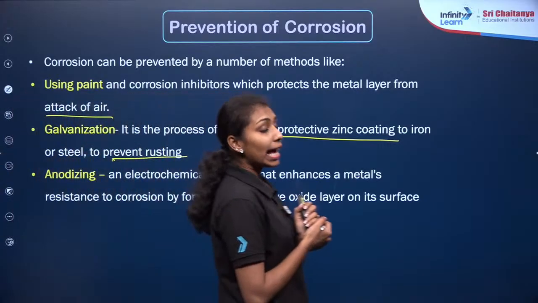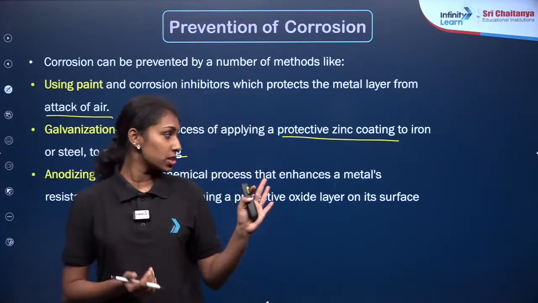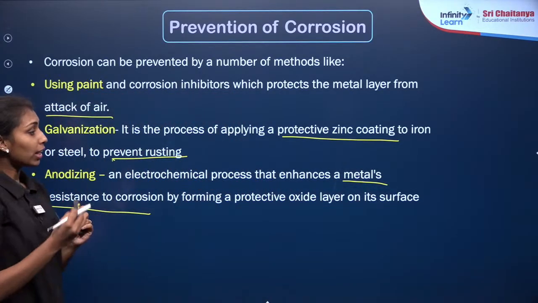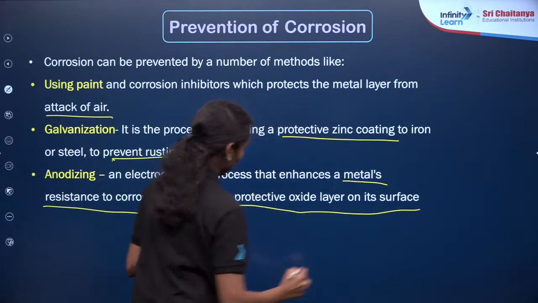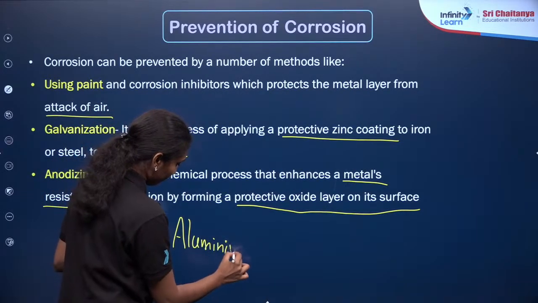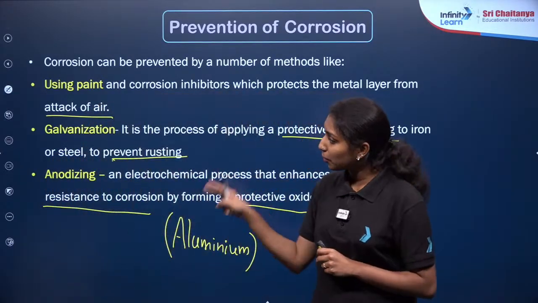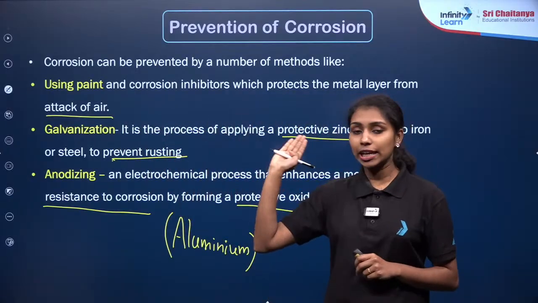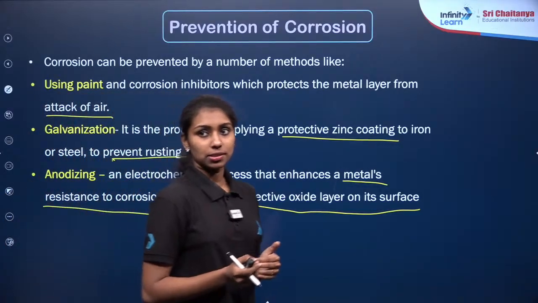And the last method is anodizing. It is again an electrochemical method in which a metal is made resistant to corrosion by forming a protective oxide layer on its surface. Commonly it is used in the case of aluminium. Clear? So these are the two chemical methods, galvanization and anodizing. Then using paints and corrosion inhibitors like oils or grease are also common methods to prevent corrosion. I hope you understand.